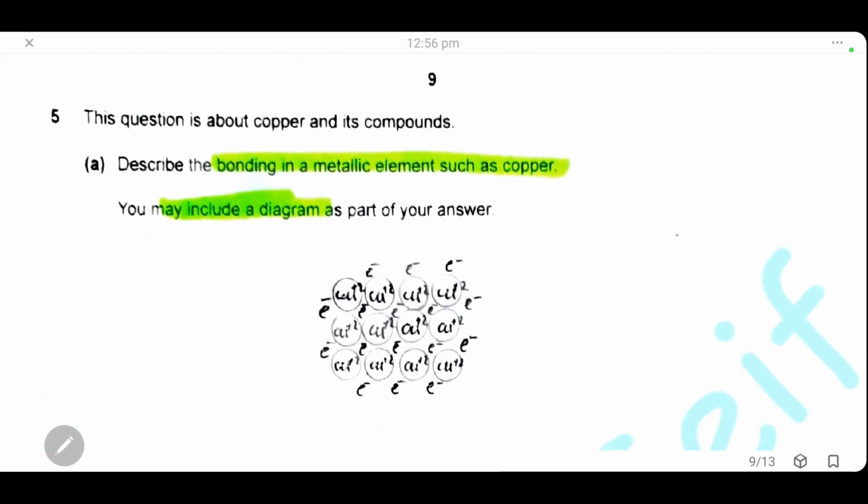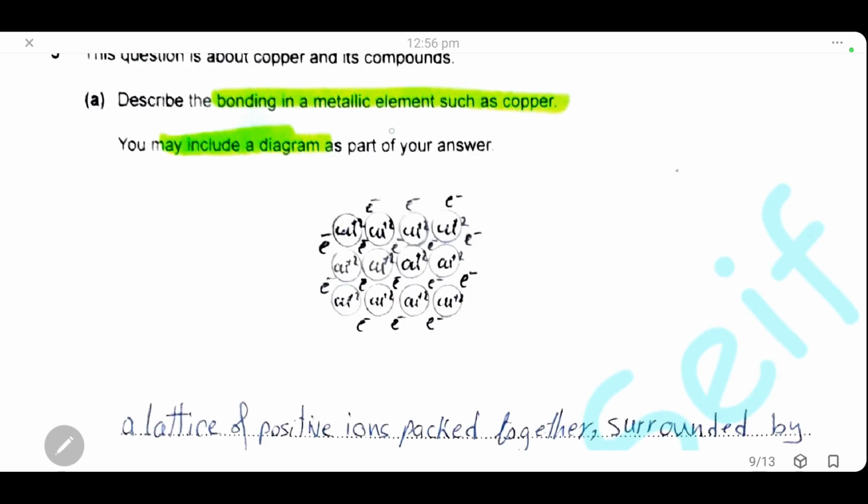Question 5. The question is about copper in its compounds. Describe the bonding in metallic elements such as copper. You may include a diagram as part of your answer. Here, to draw a diagram of any metallic element, we will draw circles, arrange them in rows, and pack them together in rows. These are the copper ions with a charge of positive 2 surrounded by a sea of delocalized electrons.